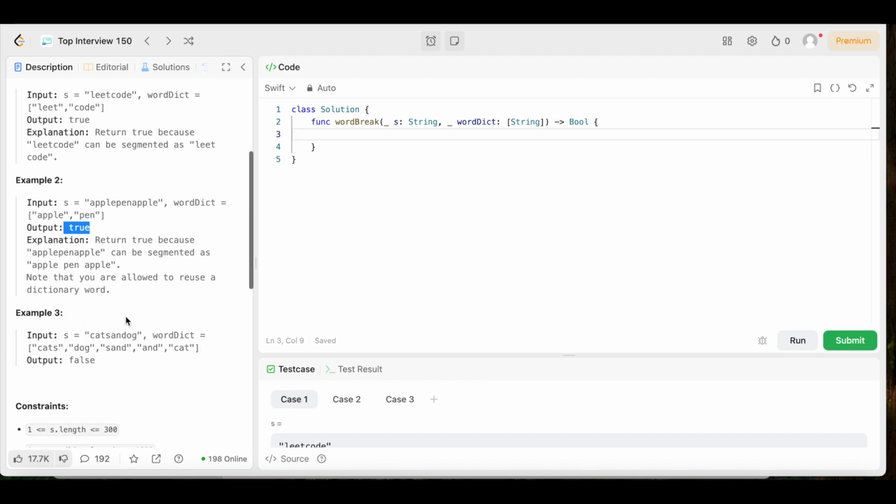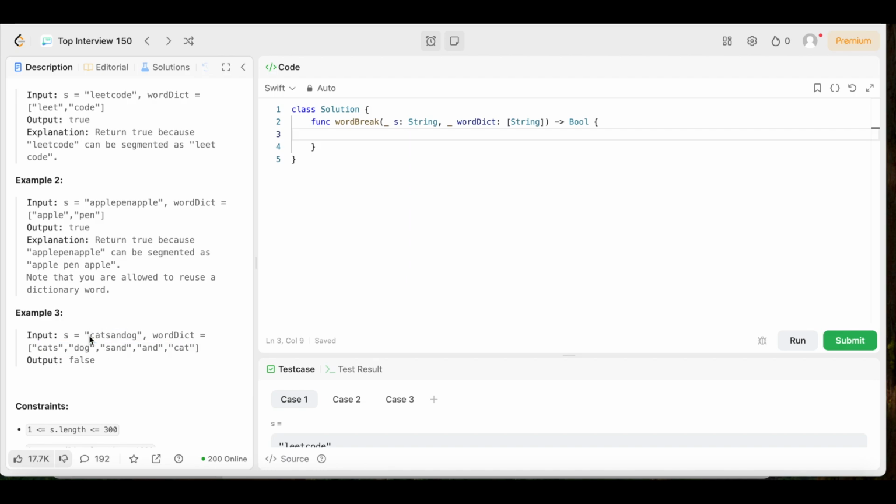So now let's look at example 3, where they might try to throw a trick our way and the output is false, right? So in example 3, we have input s equals "catsandog". wordDict is an array of strings, "cats", "dog", "sand", and "cat". The output is false. The output is false because there's no way to segment this string right here into these strings down here, right?